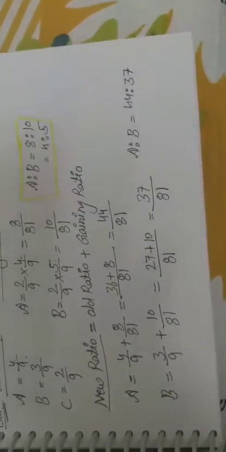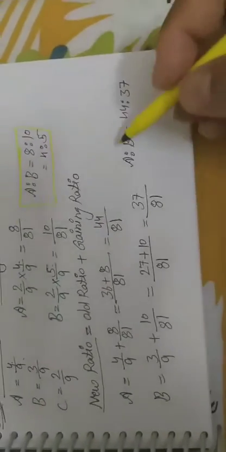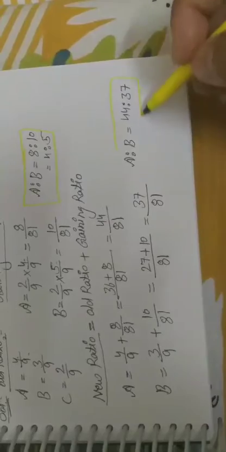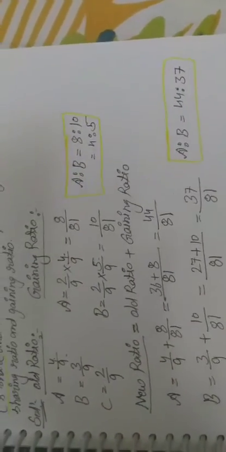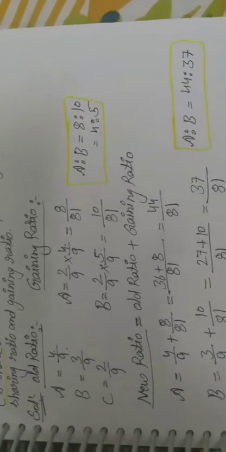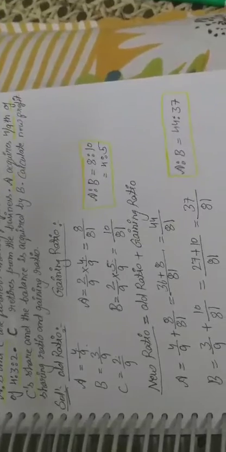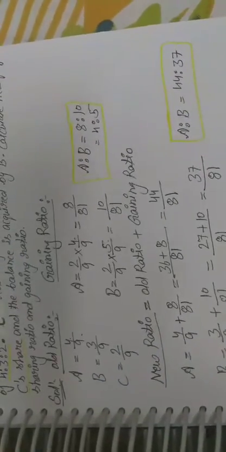Okay students, there are three situations under which we calculate gaining and new profit share ratio of the remaining partners. Related to these three situations I will send some more questions and you have to solve them. In the next class we will do the adjustment related to the valuation and the treatment of goodwill. Okay, so thank you students for today. Thank you.